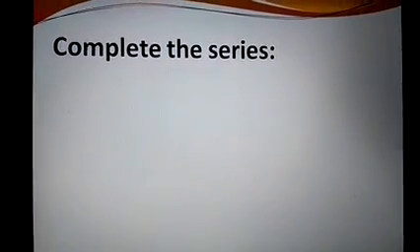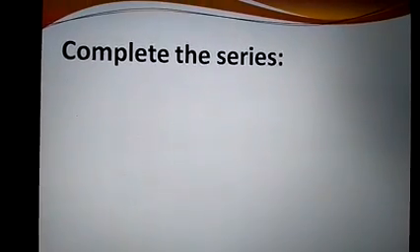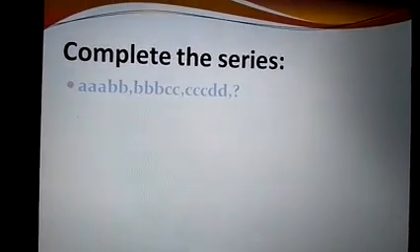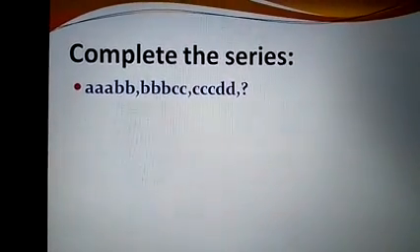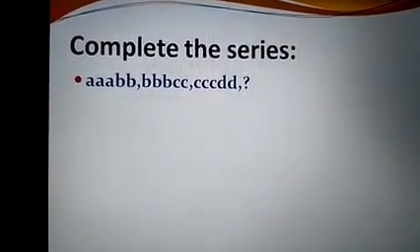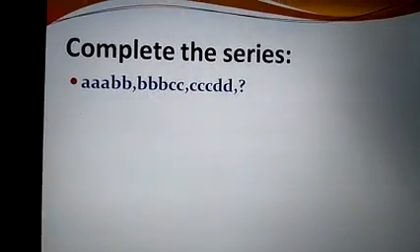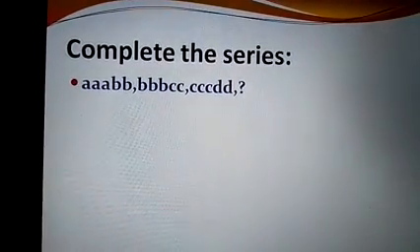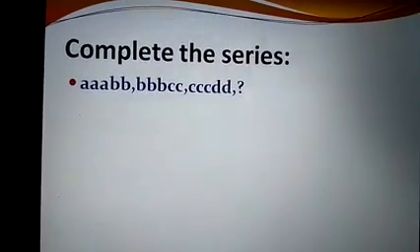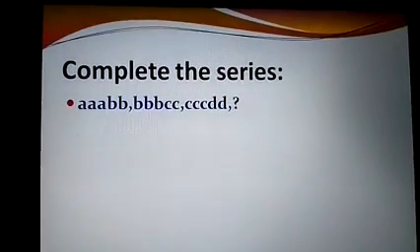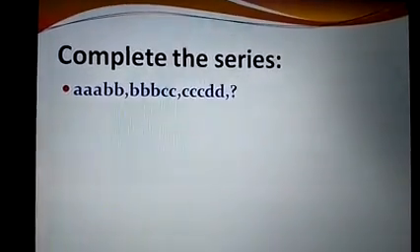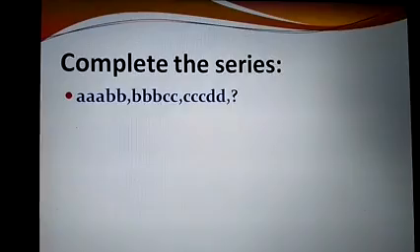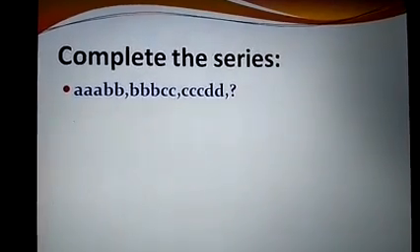These are all we have done in our mental maths. We are just revising it all over again. So let us first look at the first example. What is it given? AAA, BB, comma, BBB, CC, comma, CCC, DD, comma, question mark. In place of the question mark, you have to put what will come next in the series. Now look very carefully. There are 3 A's and 2 B's, right?